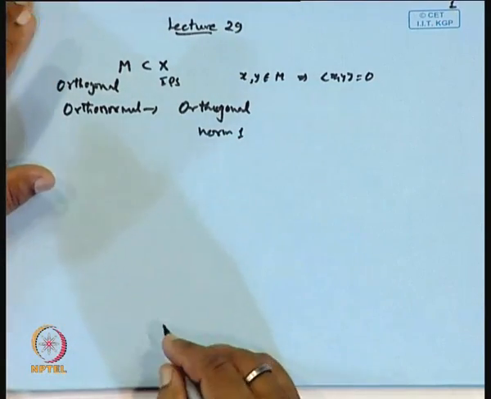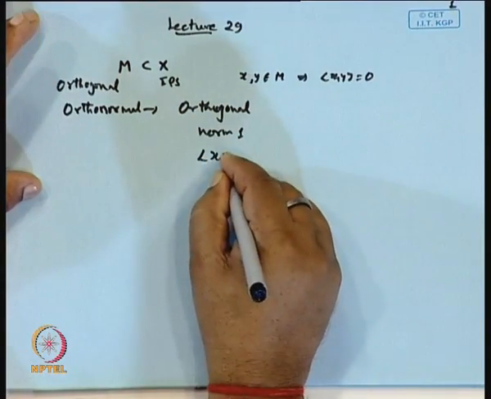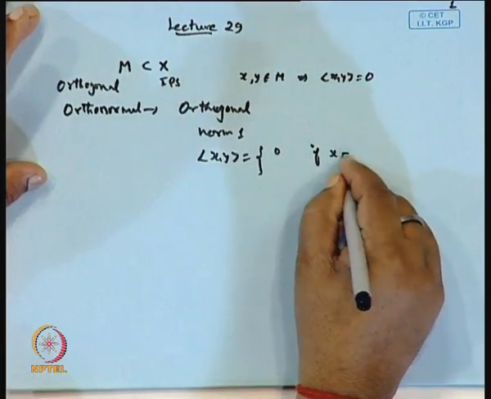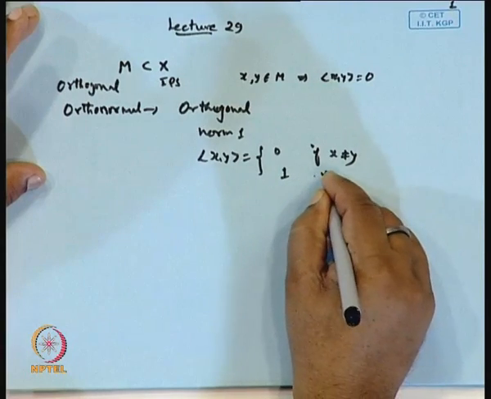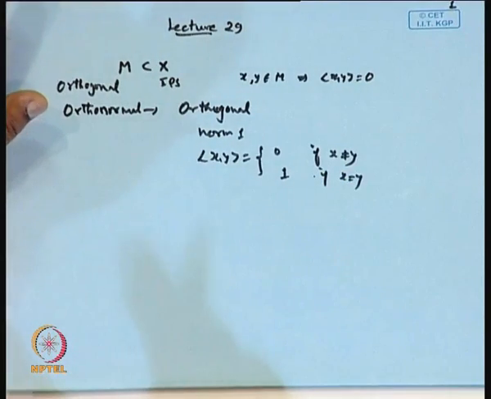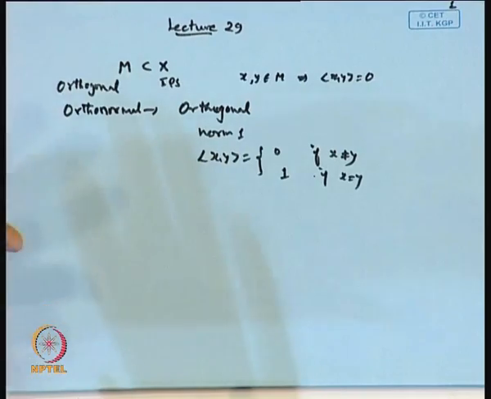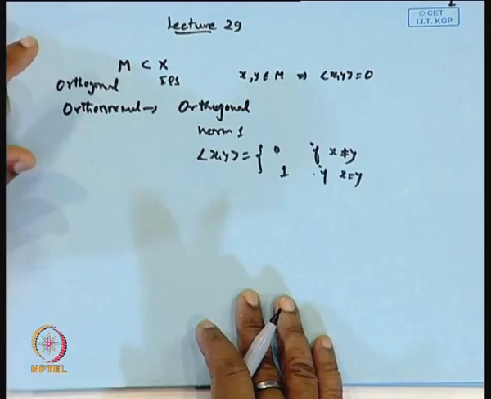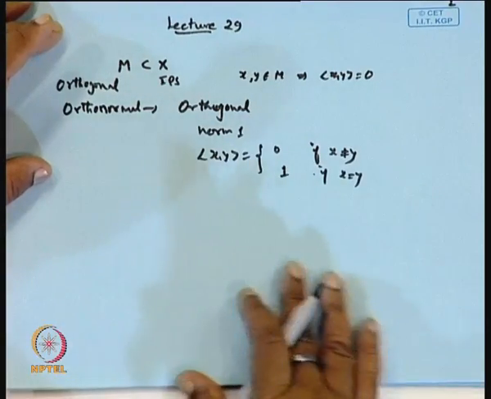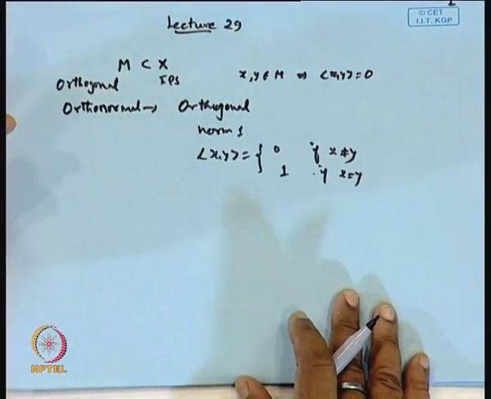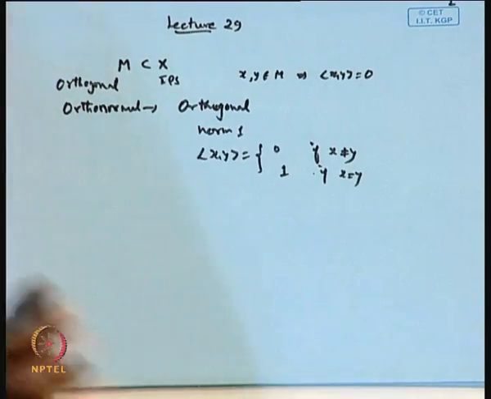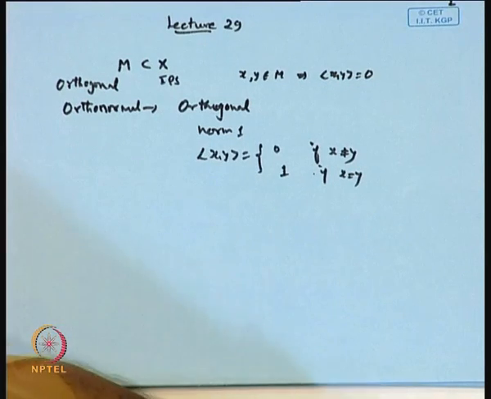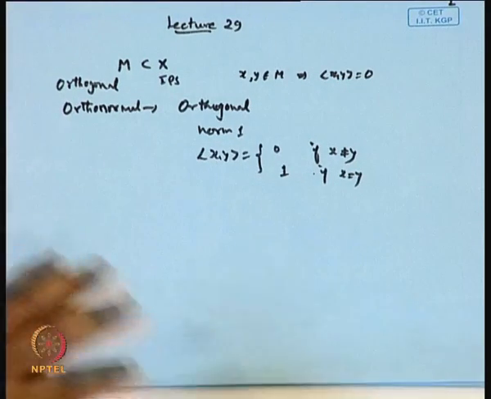So, the inner product of x and y is 0 if x is not equal to y and 1 if x is equal to y. Such a set is said to be an orthonormal set. And if an orthogonal or orthonormal set is countable, then we can arrange it in the form of a sequence, and we call it an orthonormal or orthogonal sequence respectively. Clear? Now, today we will discuss the concept of total orthonormal sets.